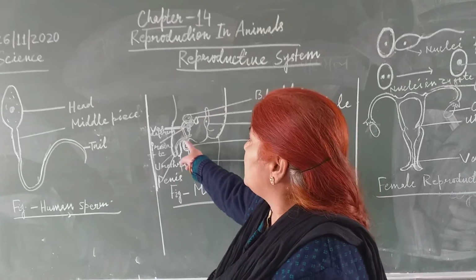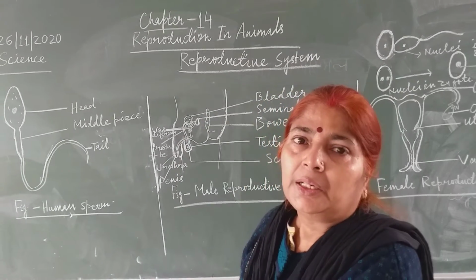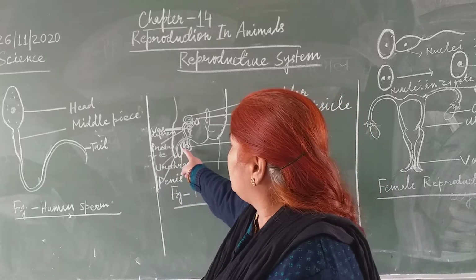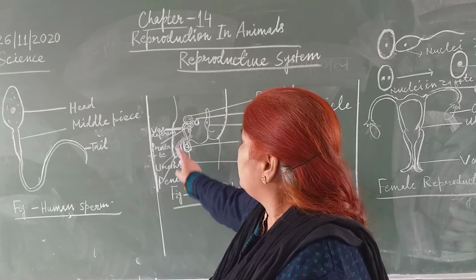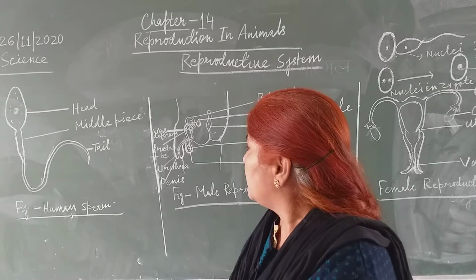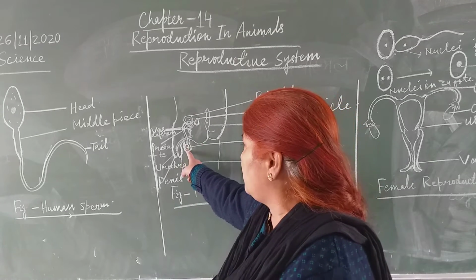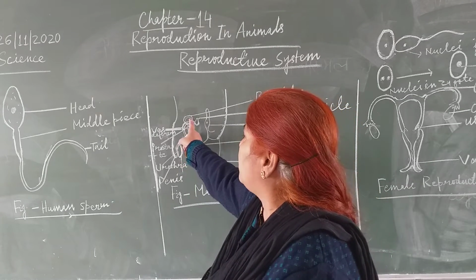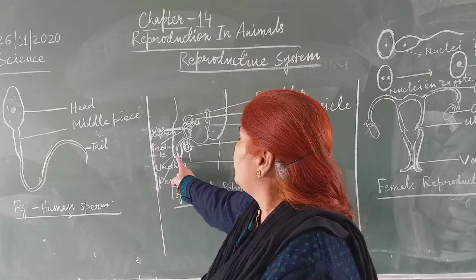This sperm passes through the sperm duct and comes to the urethra. Okay, children, sperm is produced in the testes, passes through the sperm duct and comes to the urethra.